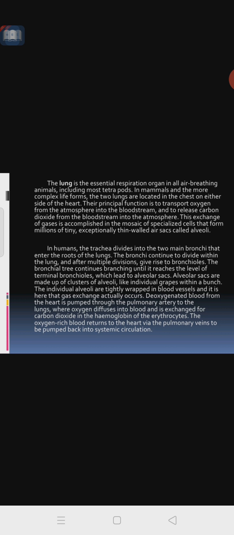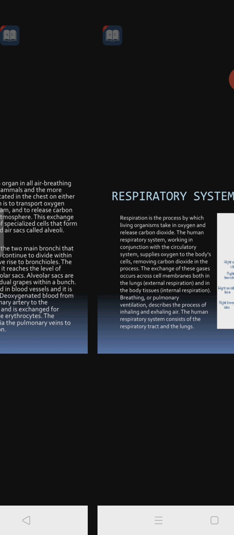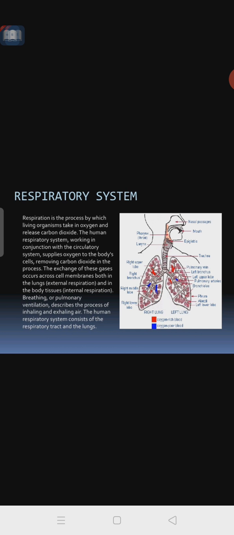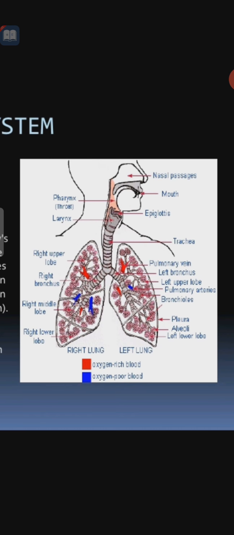The oxygen-rich blood returns to the heart via the pulmonary veins to be pumped back into the systemic circulation. First, from the heart the blood goes to the lungs for oxygenation. Then the oxygenated blood goes to the heart, and it is pumped by the arteries to the different cells and tissues. So this is the respiratory system in the case of human beings.